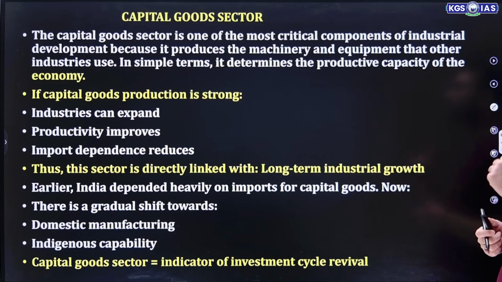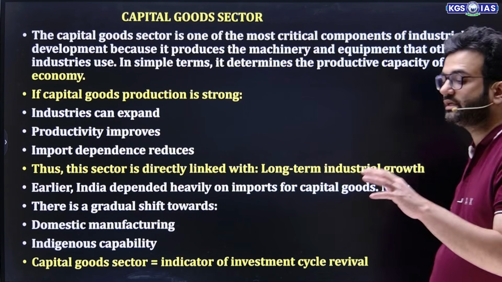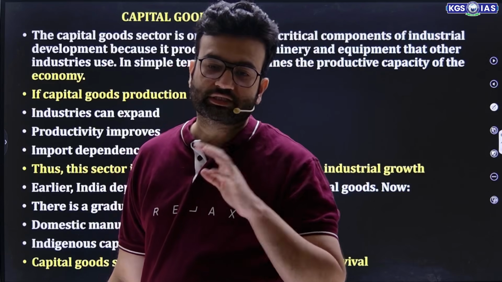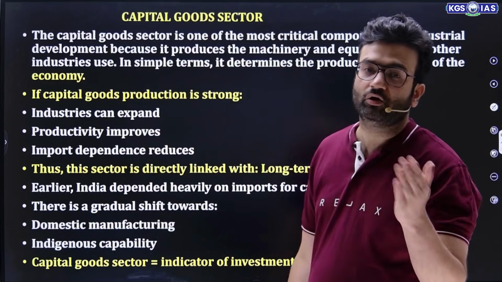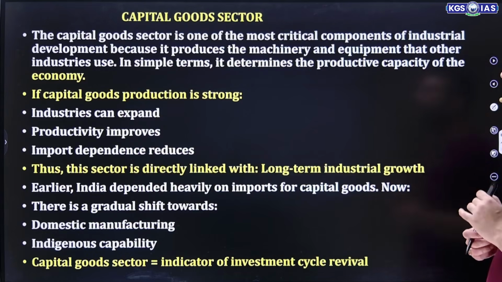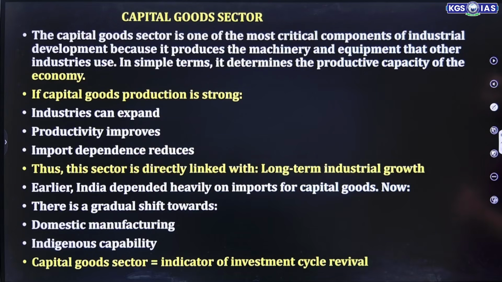Now, moving towards the capital goods sector. This is the sector where countries are focusing a lot right now, because the capital goods sector will provide a lot of wealth as well as a lot of employment. The capital goods sector is one of the most critical components of industrial development, because it produces the machinery and equipment that other industries use. That means it provides a base to other industries. In simple terms, it determines the productive capacity of the economy.